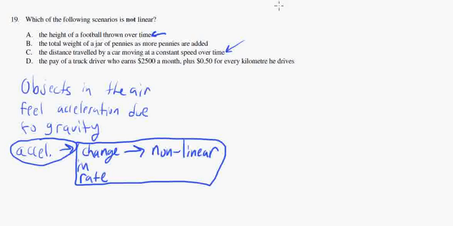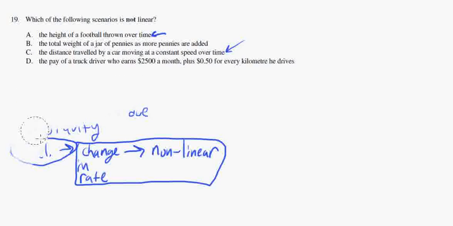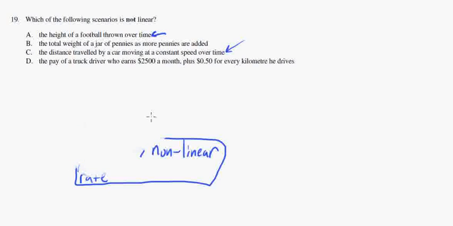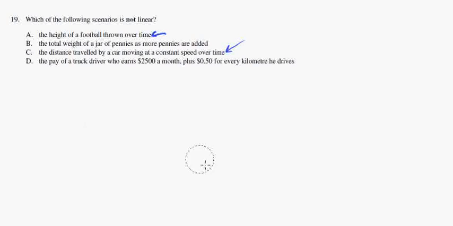So let me just erase this bit here. Okay, because I'm going to assume that we did not cover this, because I know I didn't cover it in my math class because I didn't think about actually covering elementary physics like that in my math class. And if you did Science 10 already, then, well, you must have done Science 10 because this is a grade 10 math class, then you will have seen the acceleration bit already. Alright, so let's analyze the other three then, because we're not sure if A is linear or non-linear. Because again, we're assuming we don't know anything about acceleration or gravity.